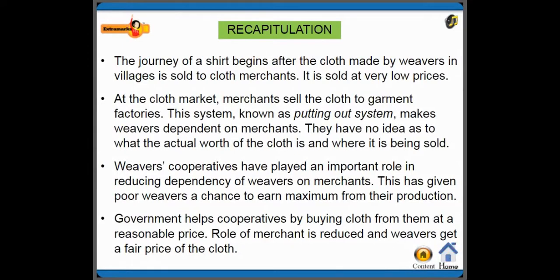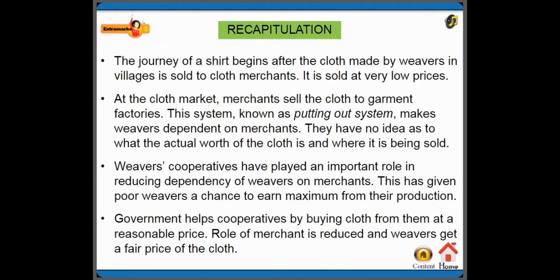Okay, children, now let's recapitulate the lesson. The journey of a shirt begins after the cloth is made by weavers in villages and sold to cloth merchants. It is sold at a very low price at the cloth market.